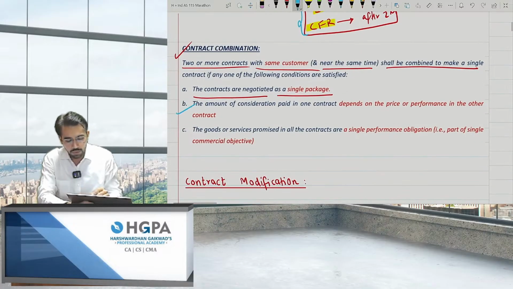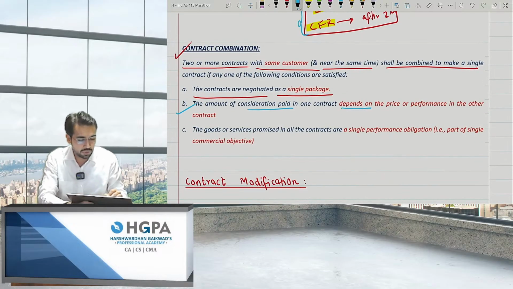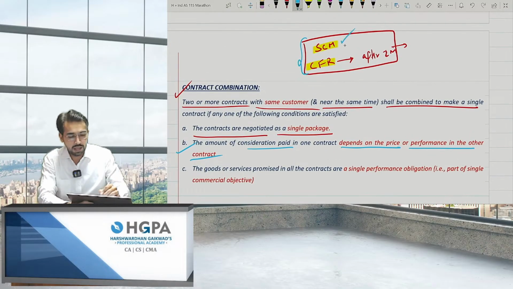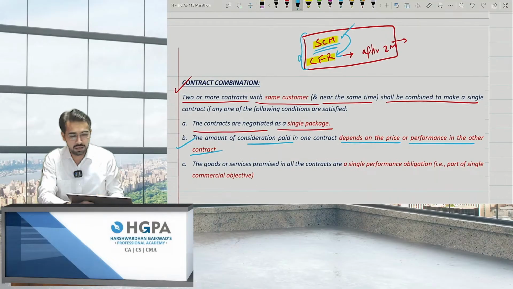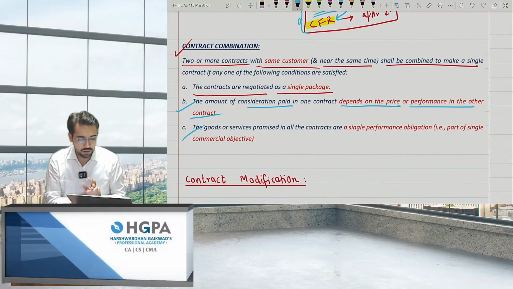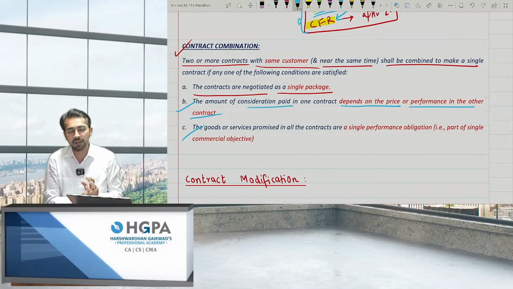Next, the amount of consideration paid in one contract depends upon the price or performance in the other contract. Obviously, I charged for SCM and gave some discount on CFR. Why? Because you already took SCM from me, right? Next, the goods or services promised in all the contracts are of a single performance obligation, or part of a single commercial objective.